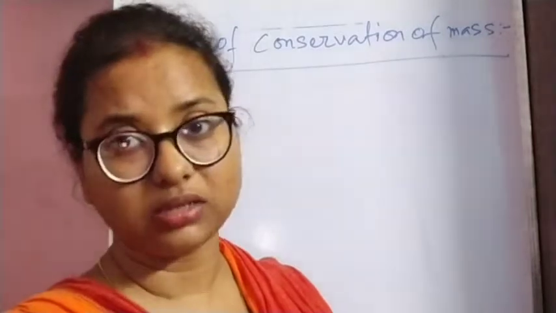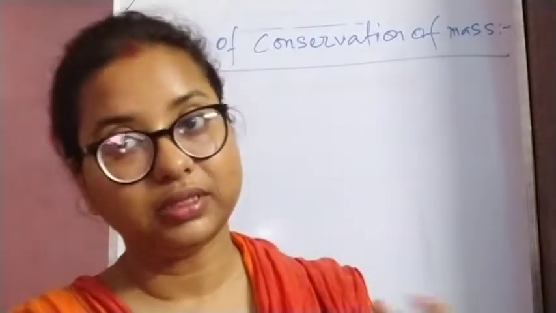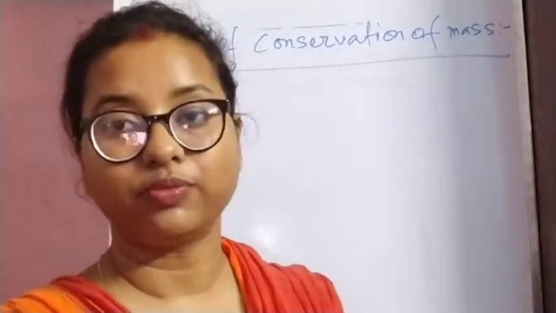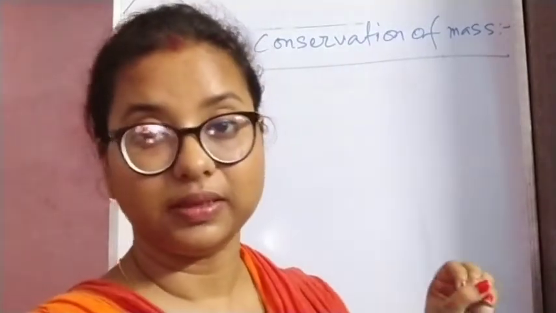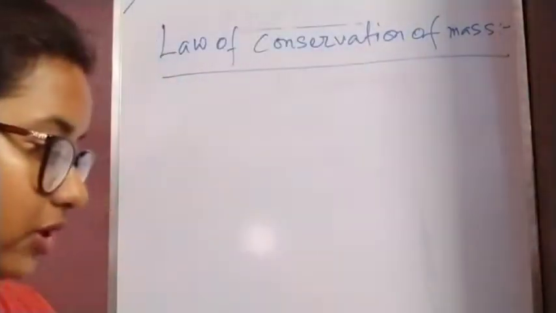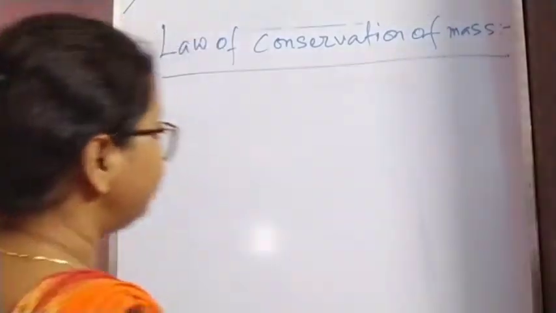Before the reaction we will weigh the reactants, and after the end of the reaction we will weigh again to get the mass of the product, and we have to see whether these two masses are equal or not. Okay, the total mass of the reactants and the mass of the products, are they matching or not. We are going to do this in Activity 5.